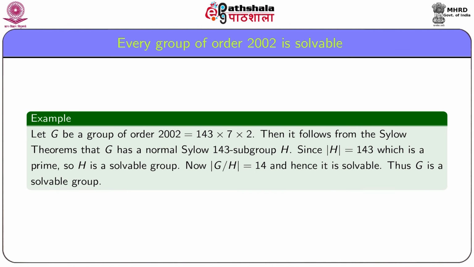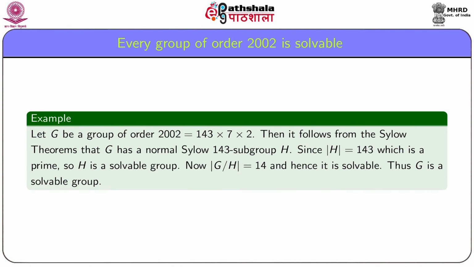Now, we consider groups of order 2002. The prime decomposition of 2002 is equal to 143 times 7 times 2.